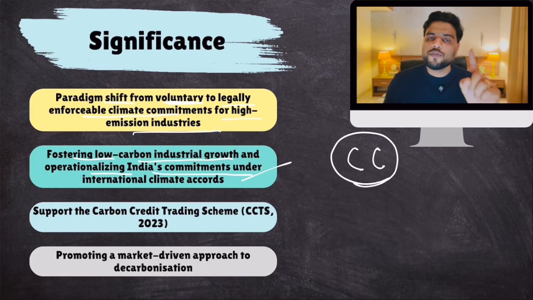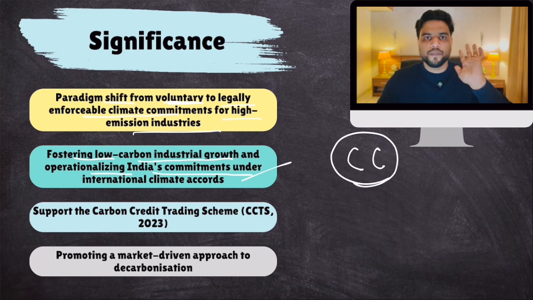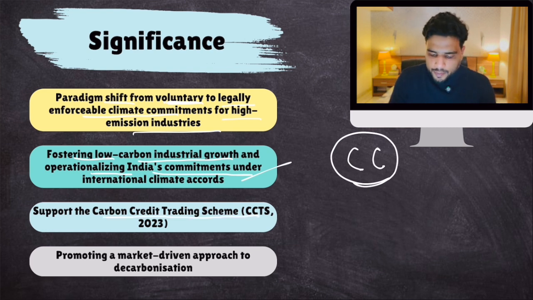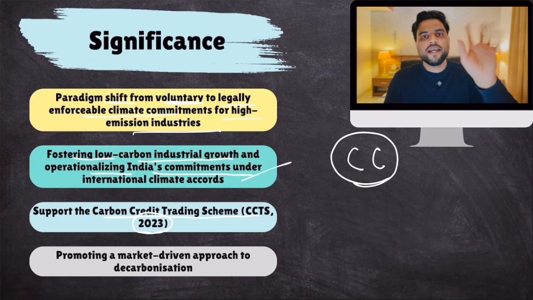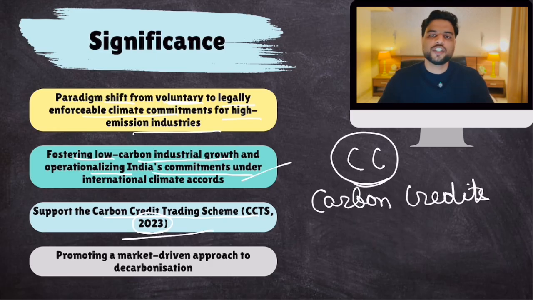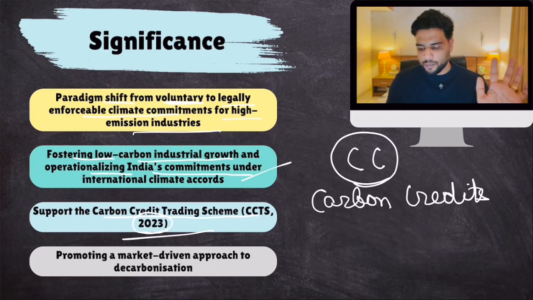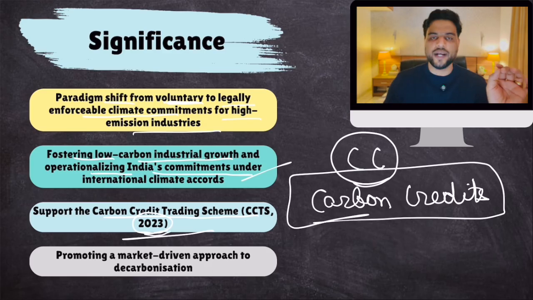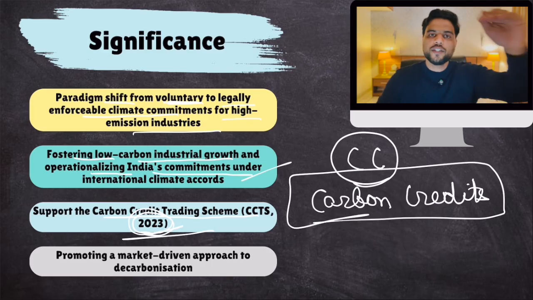The rules for carbon credits, how carbon credits would be given, how they would be traded, how they would be sold, all these rules were already published under the Carbon Credit Trading Scheme in 2023. So government had already released rules for carbon credits. But these rules were not operationalized. Why? Because there were no targets on the industries, right? There was this regime, carbon credits. It was done in 2023. But this regime was not operationalized for 2 years. Why? Because there were no limits on industries.